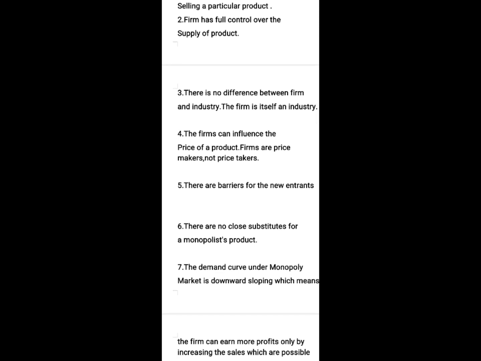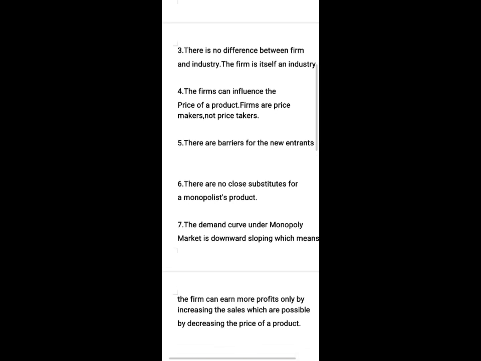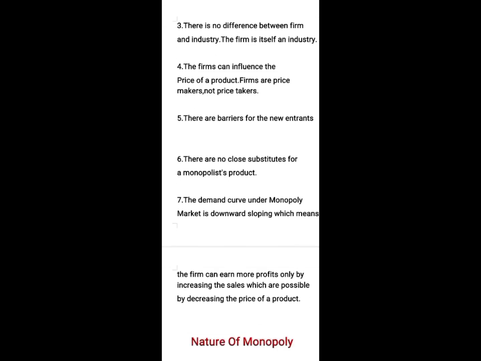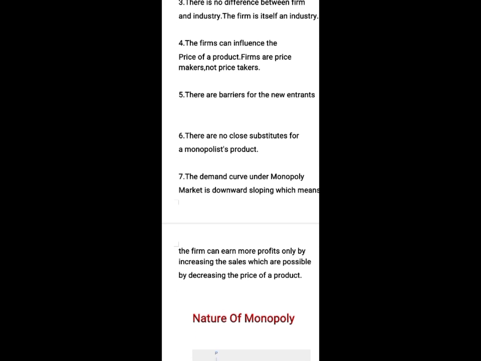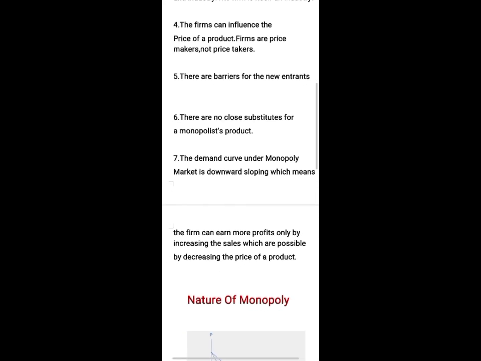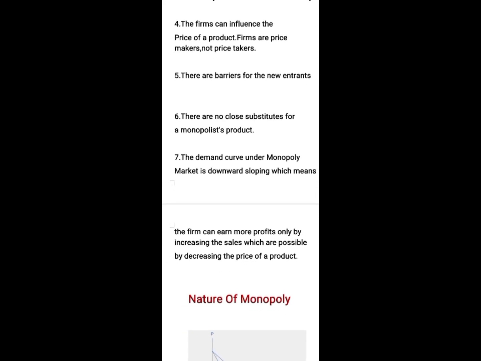There are barriers for new entrants. And 6. There are no close substitutes for a monopolist's product. And 7. The demand curve under monopoly market is downward sloping, which means that the firm can earn more profit only by increasing the sales, which is possible by decreasing the price of a product.